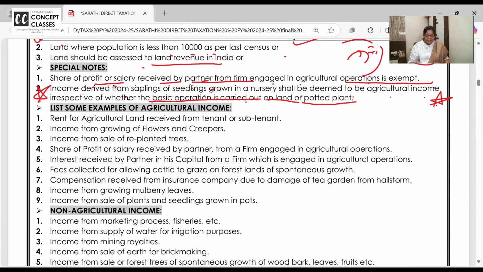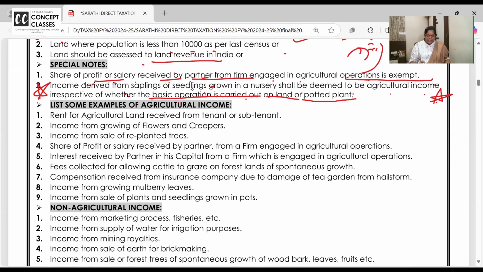Chalo, now the list of what is agricultural income. I've already discussed, so I'm going on reading. If you have a doubt, pause me. Rent for agricultural land received from tenant or subtenant. Everyone knows who is a tenant and subtenant. Yes, in villages there are leaders, for example we call them in Hindi Sarpanch. So I have given my land to Sarpanch uncle. He has again sublet it to a farmer. The farmer is giving rent to him, subletting. He is giving rent to me. I am the owner. Will my income be exempt? Yes. Okay.